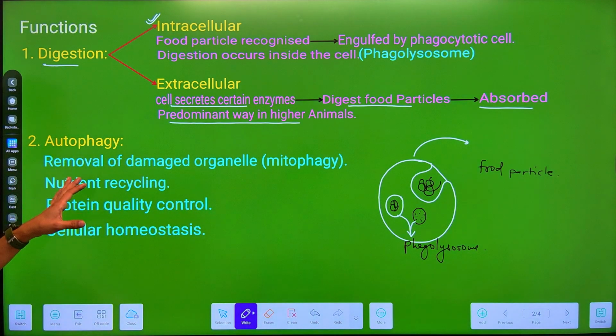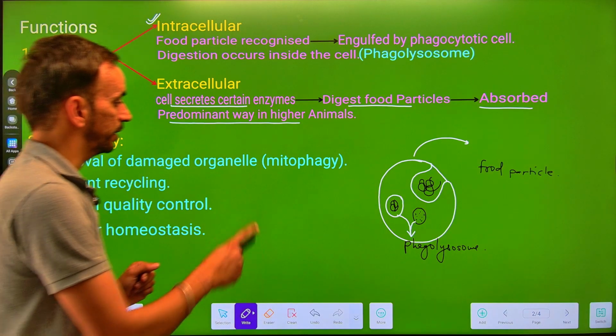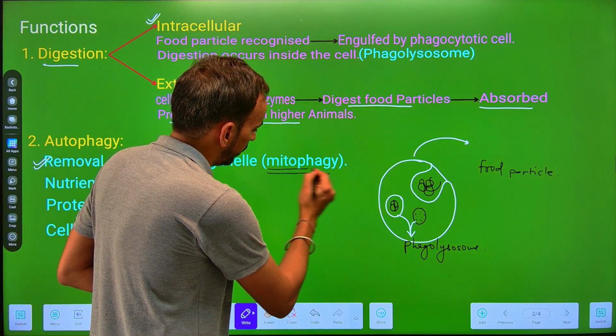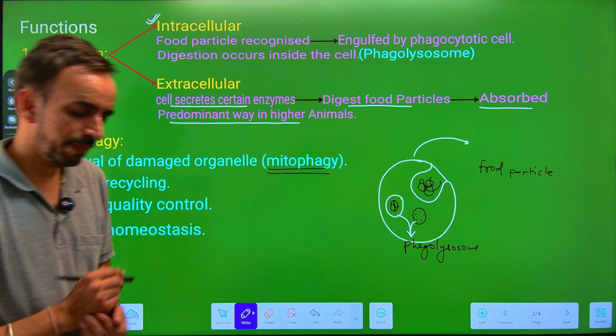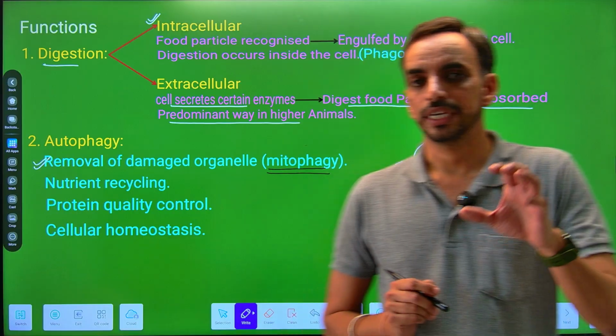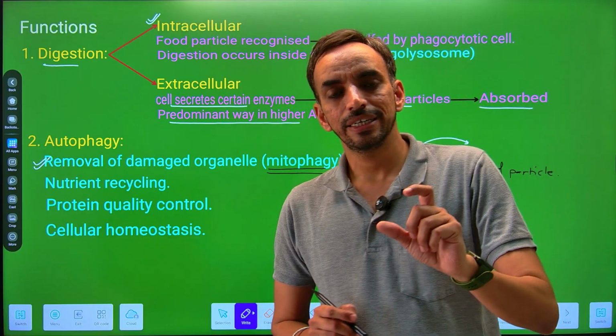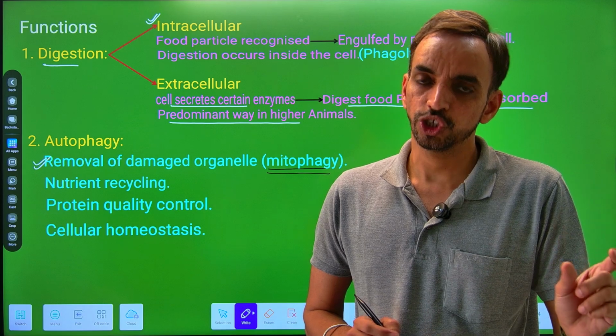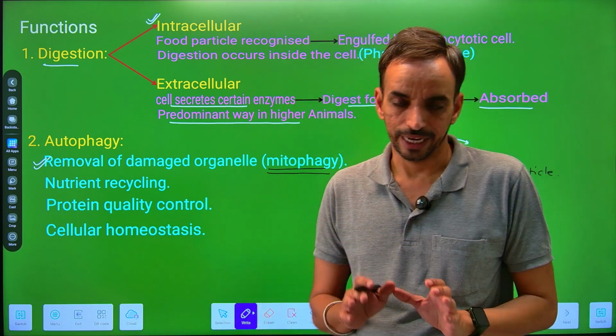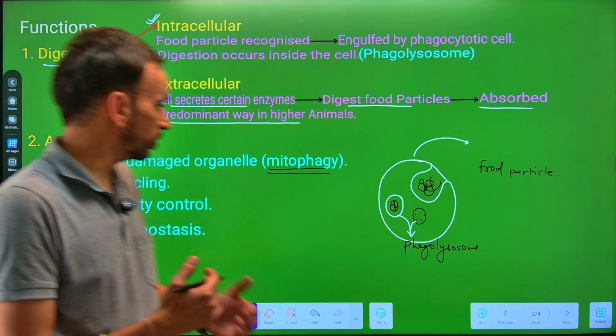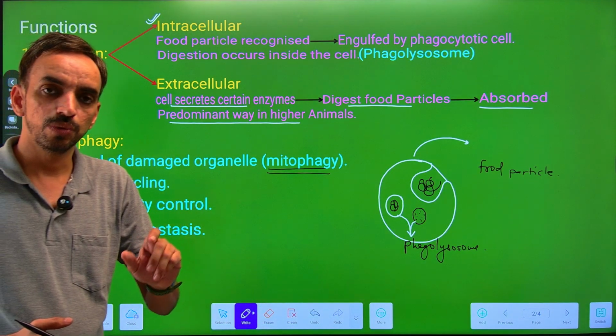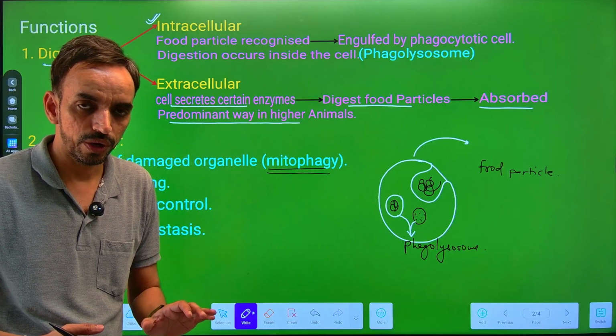For example, autophagy is involved in the removal of damaged organelles, like mitophagy. Mitophagy, as we studied in mitochondria, is the selective removal of damaged mitochondria from the cell. And in this process of mitophagy, the lysosomes play an important role.